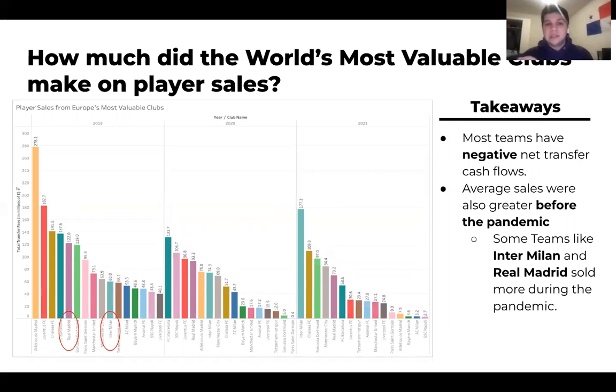And now we want to see how much they sold compared to how much they purchased. We can see that the sales aren't quite at pre-pandemic levels either. We also see them decrease almost each year. And we can see that they weren't forced into selling, so the selling didn't increase during the pandemic. And even through all of this, they're still operating with negative transfer cash flows, meaning that they purchased players more than they sold them. And we can see that some clubs like Inter Milan and Real Madrid sold significantly more during the pandemic than before, for different reasons.